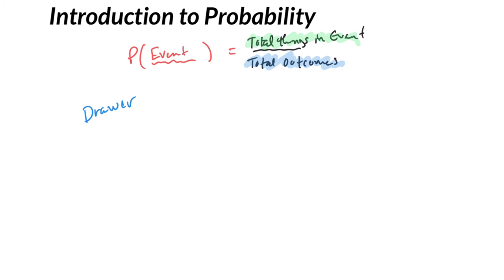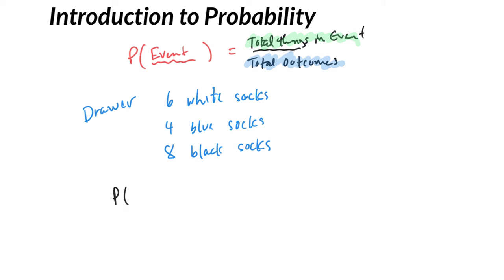To do one more quick example, let's say we had our sock drawer that included 6 white socks, 4 blue socks, and 8 black socks. And let's say you just reached in and you grabbed one. I know this is a silly example, like why would you pick one sock? But let's say that you did. I want to know the probability that that one sock was a white sock.